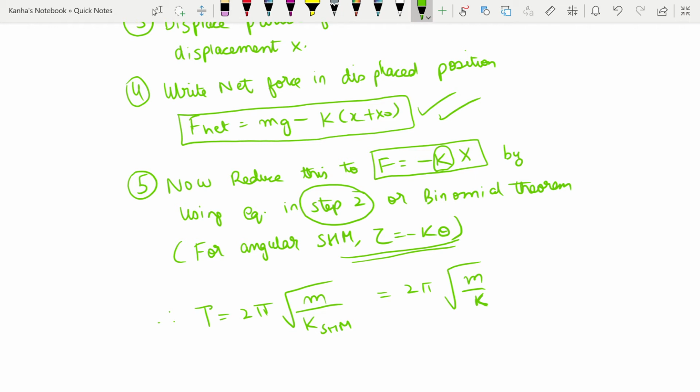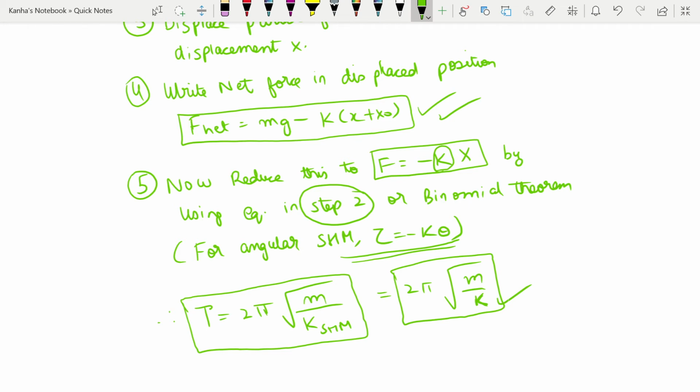For the spring case that I have here, my k in SHM is nothing but my spring constant. So the time period for an oscillating spring is 2 pi root m by k.